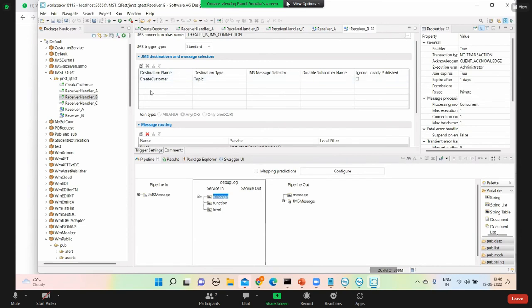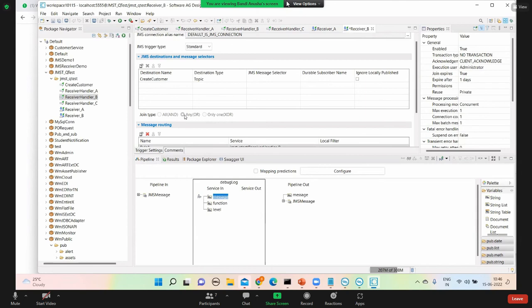Both events should be present, and only then will my handler execute. If I select any one, either create customer or one more destination, when the message is present, the handler will be executed. Only one. Whichever comes first will be taken, and the rest will be ignored.